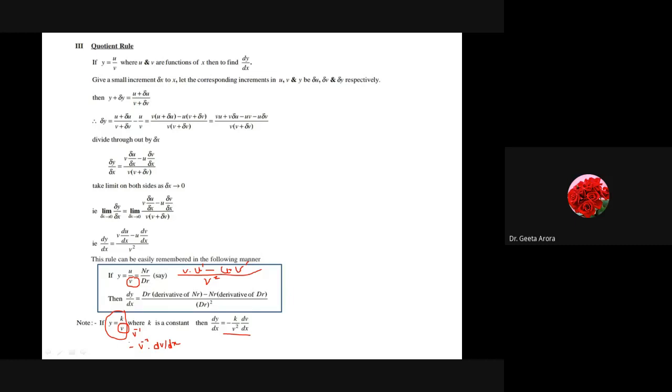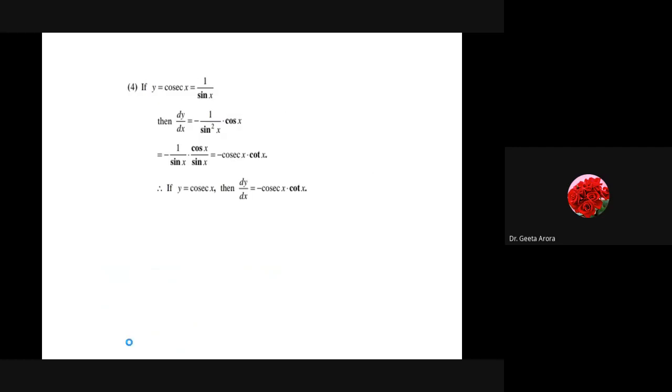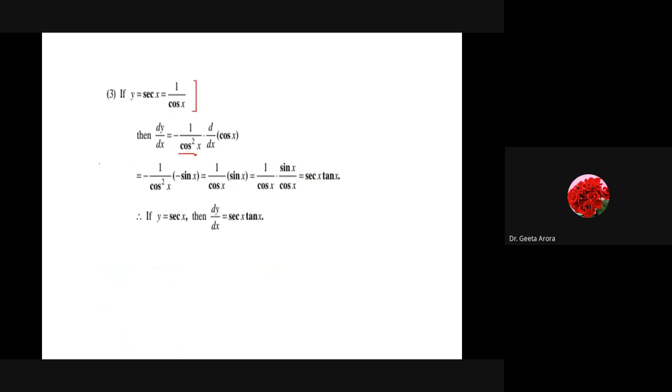As v. So here we can write it down as minus of 1 by v square into the derivative of v. It means minus 1 by cos square x into the derivative of cos x. Obviously, if you are not aware of this, then you can go through the whole quotient rule, and obviously it will also lead to the same thing. But as we have just done and we are aware of the formula, we have directly done it. It is equal to minus of 1 by v square into dv by dx.